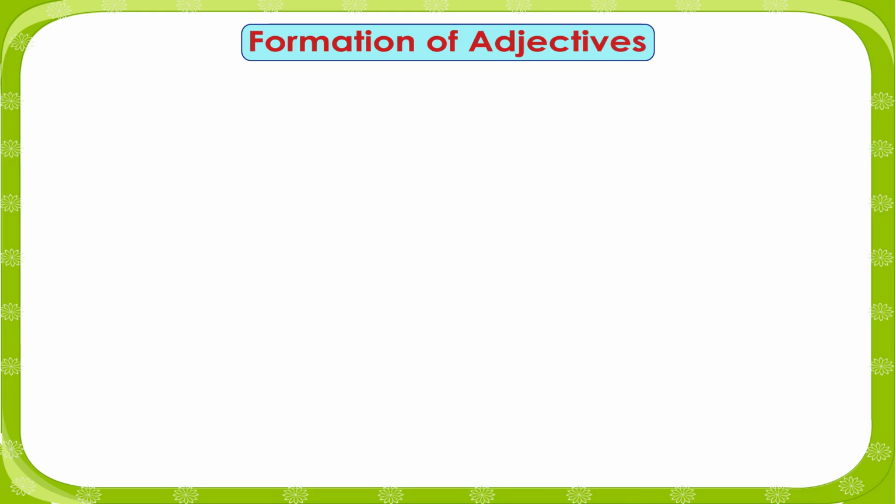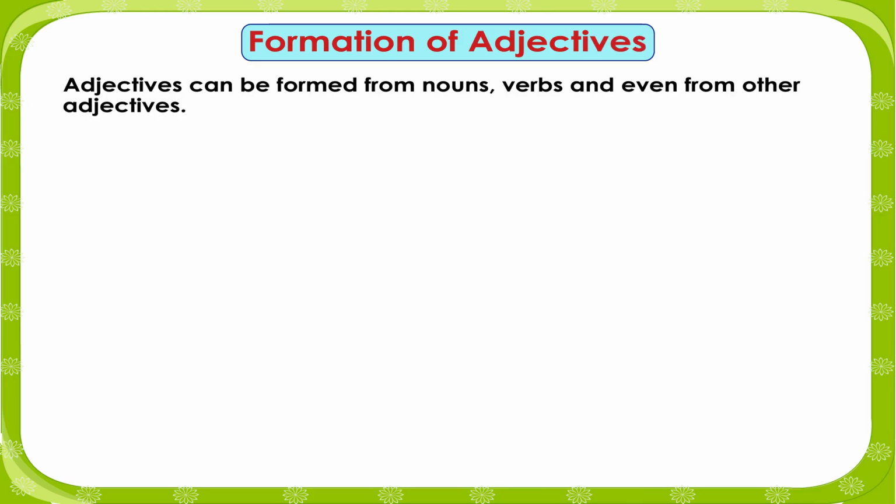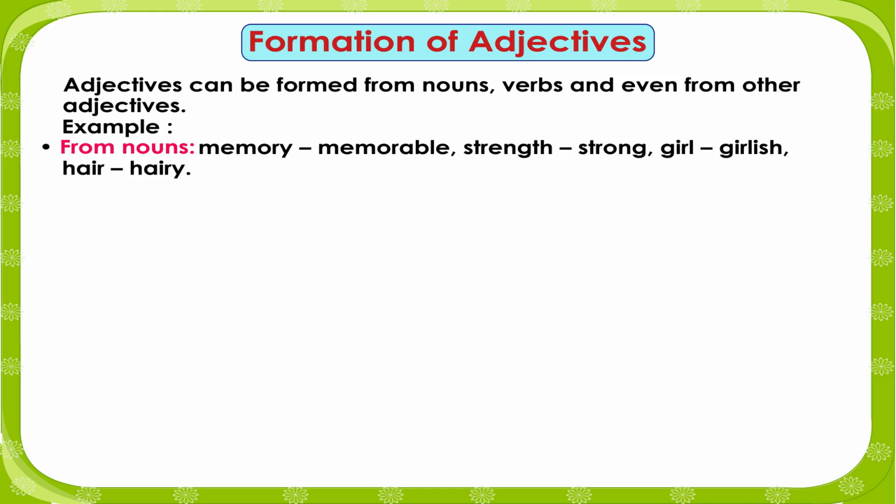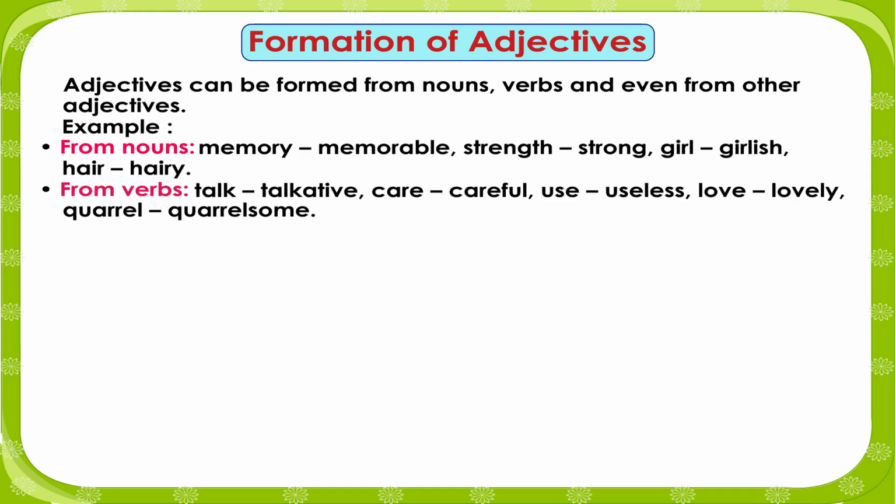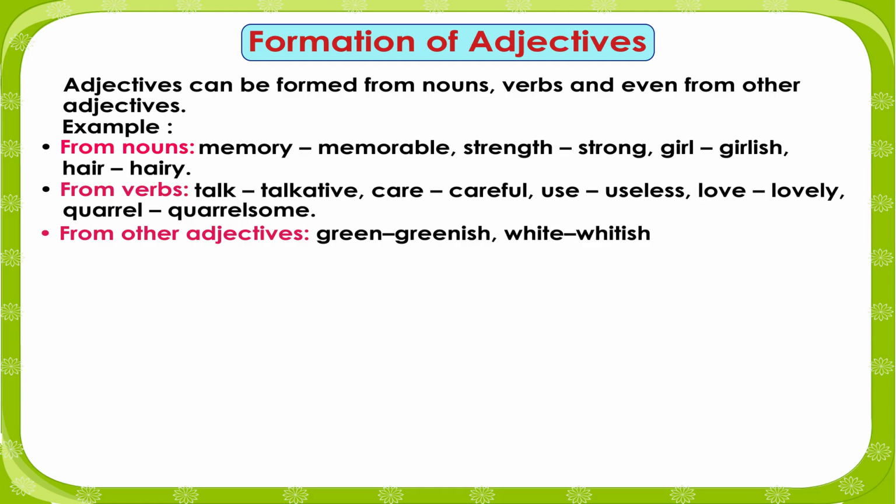Formation of adjectives. Adjectives can be formed from nouns, verbs, and even from other adjectives. Example: from nouns: memory, memorable; strength, strong; girl, girlish; hair, hairy. From verbs: talk, talkative; care, careful; use, useless; love, lovely; quarrel, quarrelsome. From other adjectives: green, greenish; white, whitish.